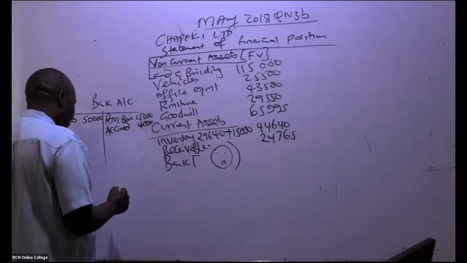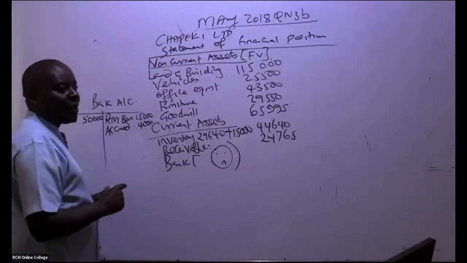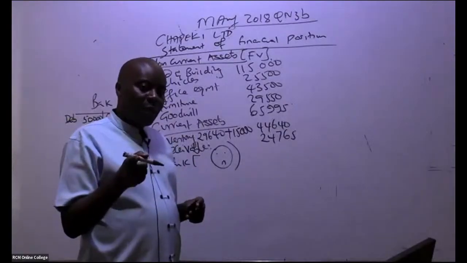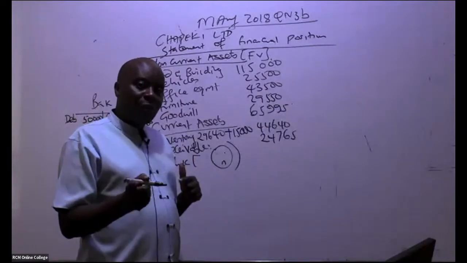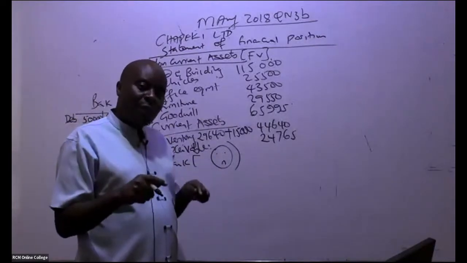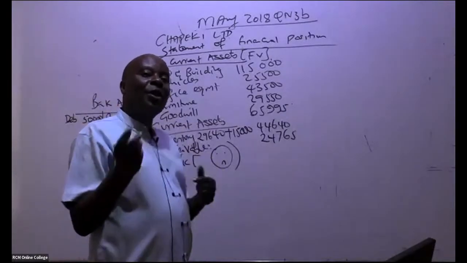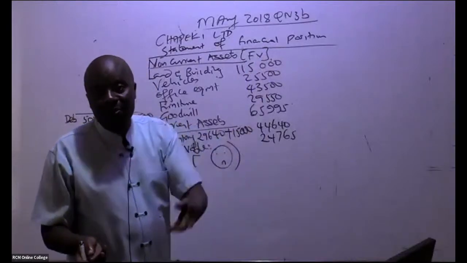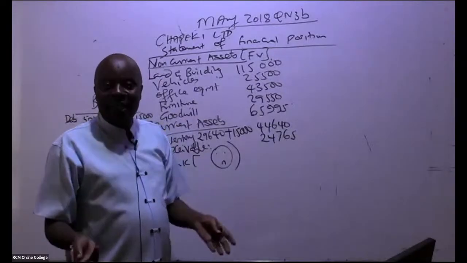So we debit the accrued expenses account, and we credit the bank account. Do we have any balance that was brought forward? If they tell you that there is a bank overdraft, the bank overdraft is a balance brought down, but on the credit side. Once this money comes, like the proceeds, you don't have to be told that the bank overdraft was paid.